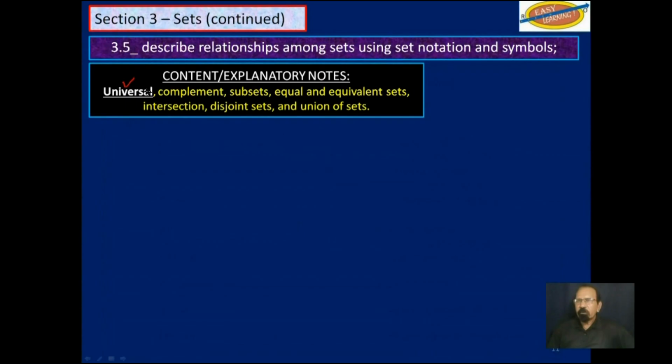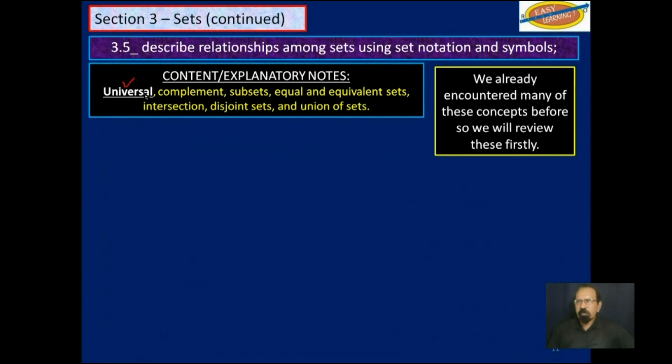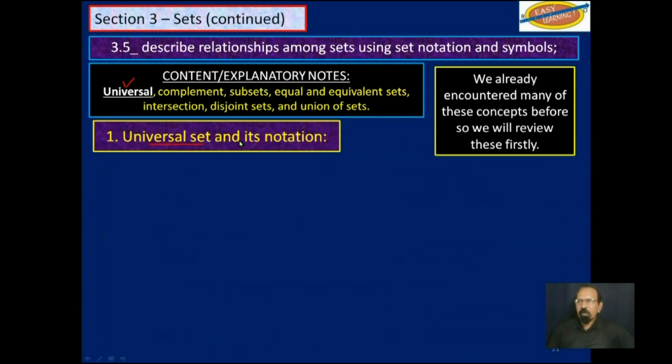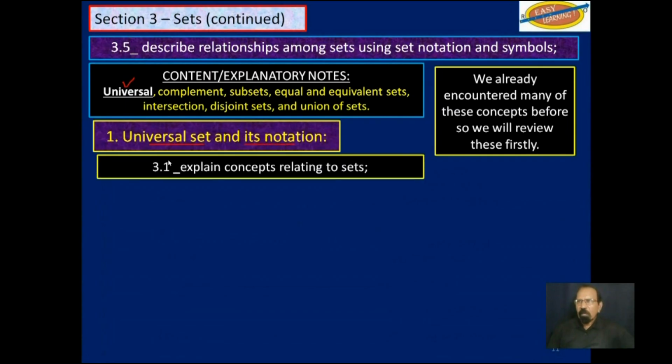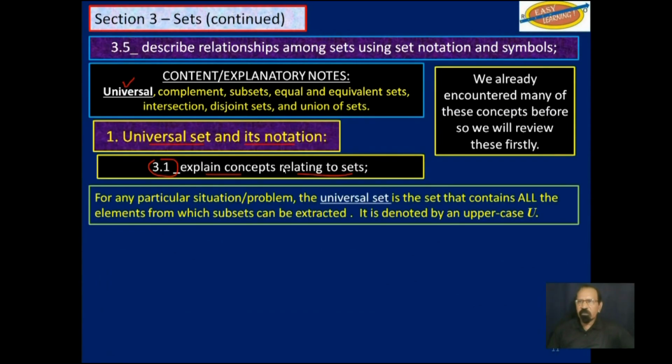So let's review the universal set and its notation. In objective 3.1, when we had to explain concepts relating to sets, one of those had to do with the universal set. And it says for any particular situation or problem, the universal set is the set that contains all the elements from which subsets can be extracted. It is denoted by this italicized uppercase U.